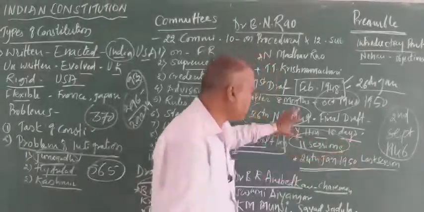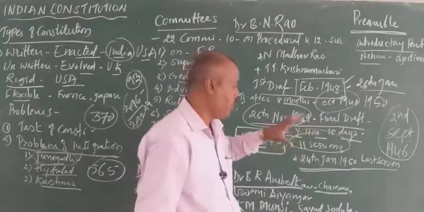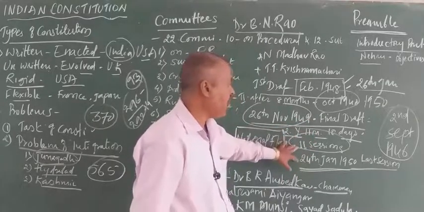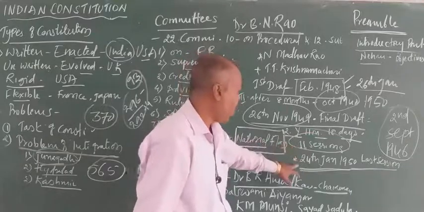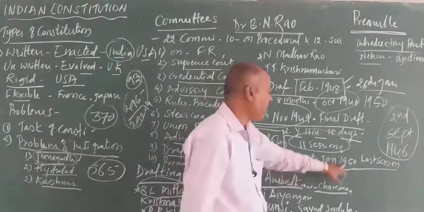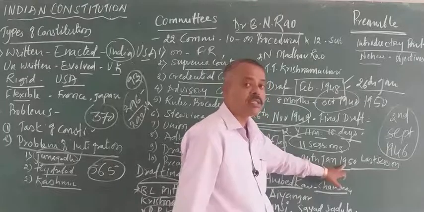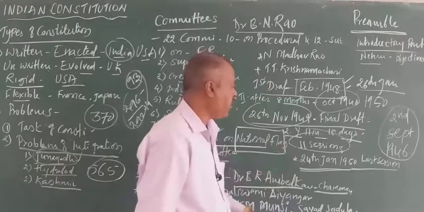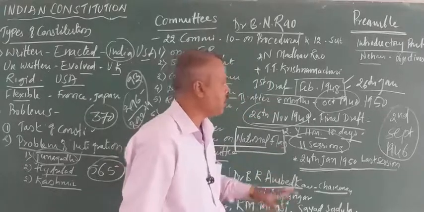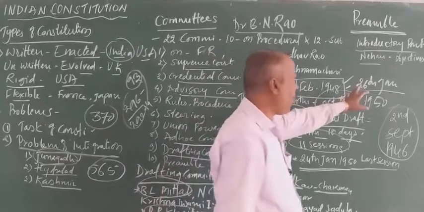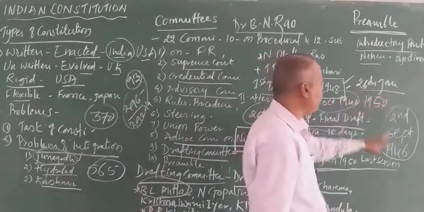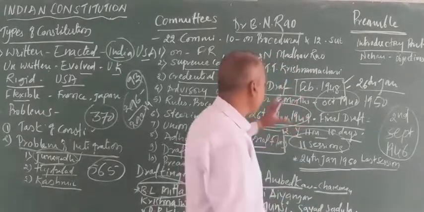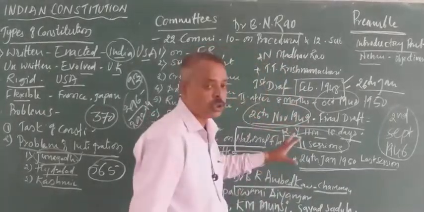In this way, it became the Parliament of India, and this Parliament worked almost 11 sessions up to 24th January 1950, the last session held. In this last session, it was decided to implement the Constitution, and the next day, on 26th January 1950, the Constitution of India was enacted. So in this way, it is the process of making of the Constitution of India.